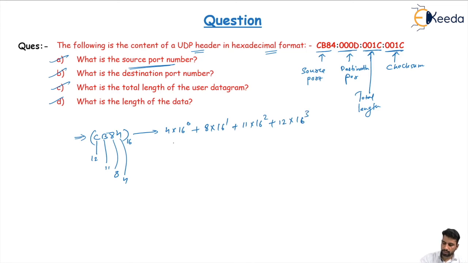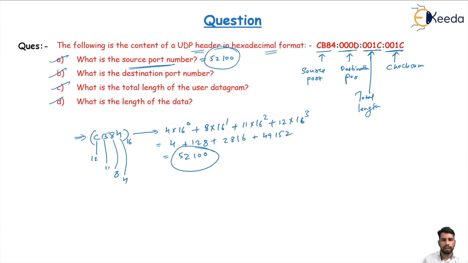We can calculate this easily. This is 4 plus 128 plus 2816 plus 49152. So the total answer comes to 52100, which means our source port number is 52,100. This is in the third category of ports, the private port numbers, not registered and not controlled by ICANN.